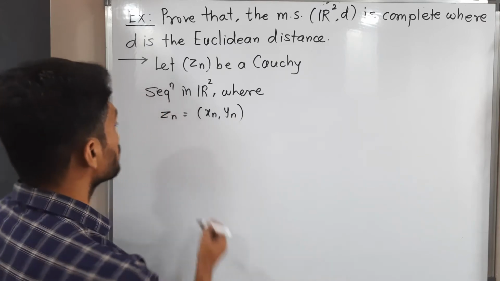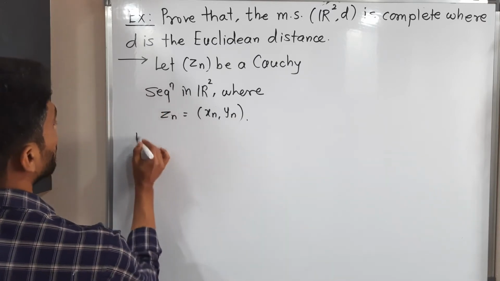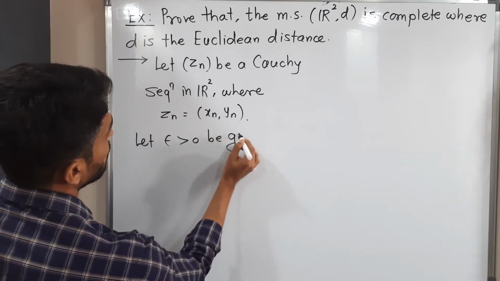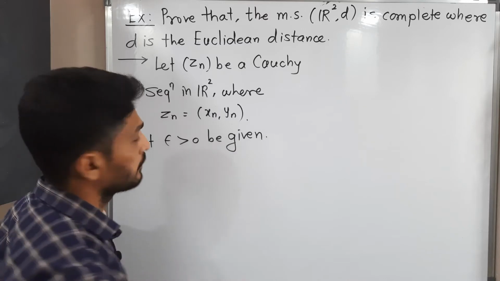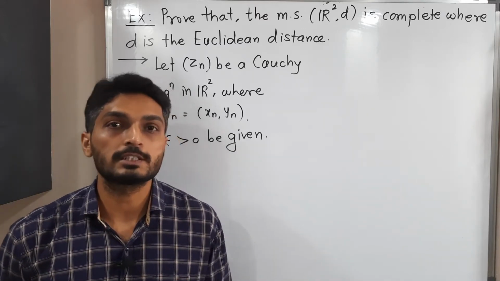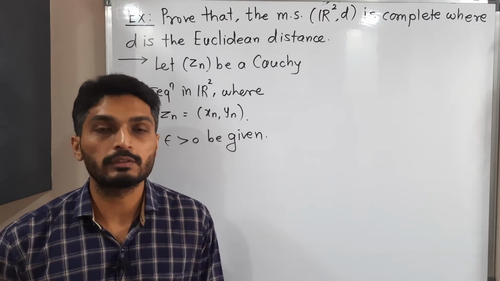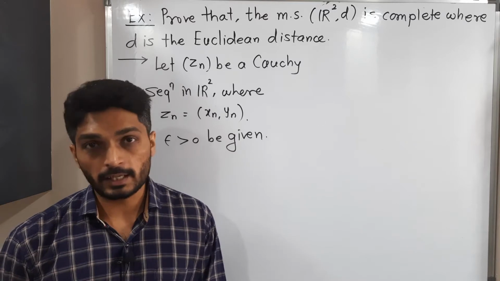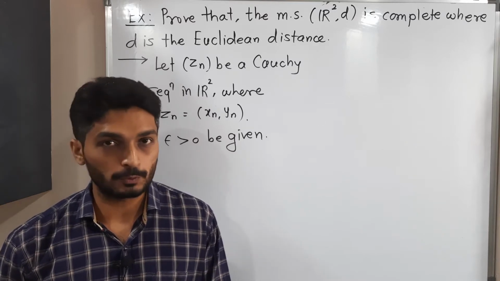After that, I am assuming let epsilon greater than 0 be given. Epsilon is required for the definition of Cauchy as well as convergent. So we have Zn is a Cauchy sequence and our target is to prove that it is convergent in R2.